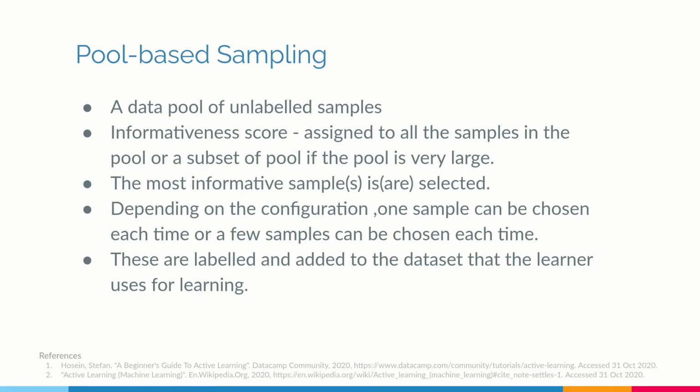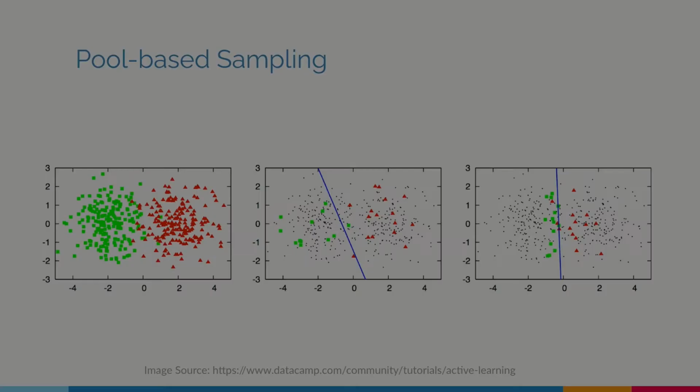The next one is pool based sampling. So there's a pool of unlabeled samples, and each of them is given an informativeness score. So either the entire pool will be given, like all samples in the pool, or a subset if the pool is very large. And the most informative samples are taken. So let us look at that now.